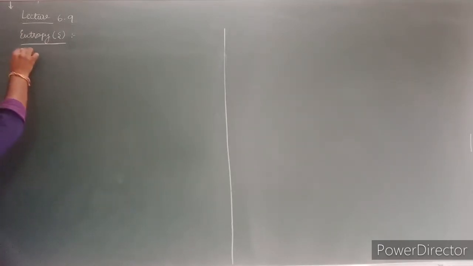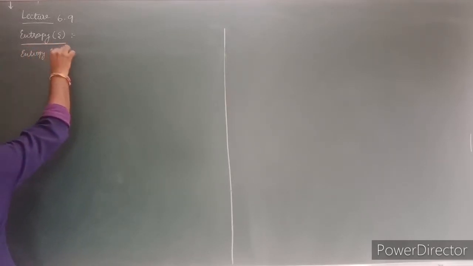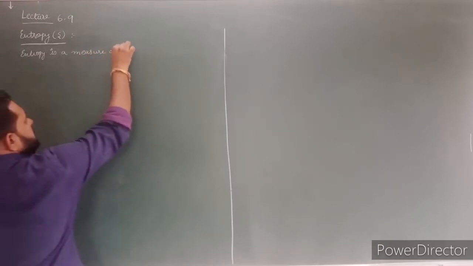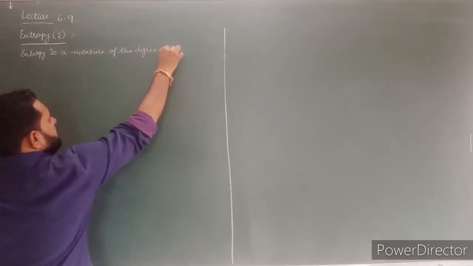So entropy is a measure of the degree of randomness of the system.